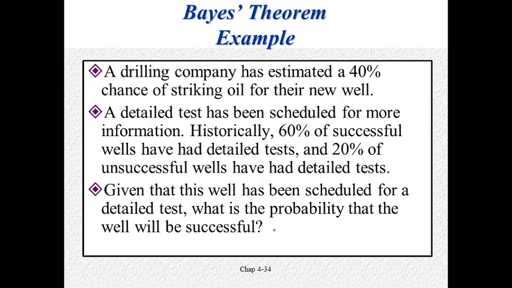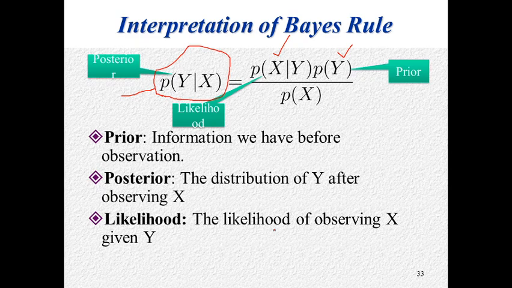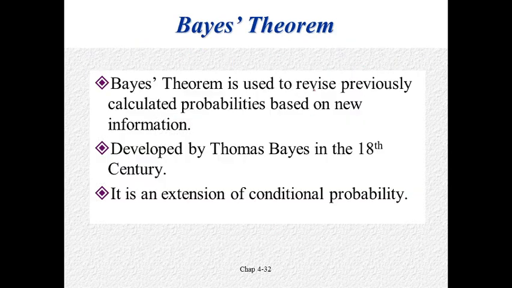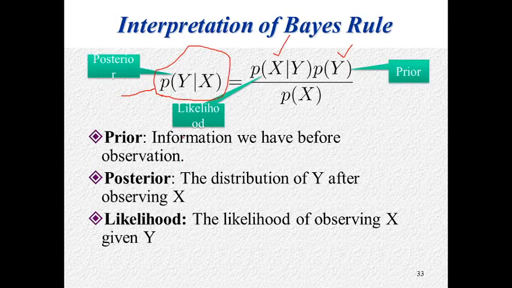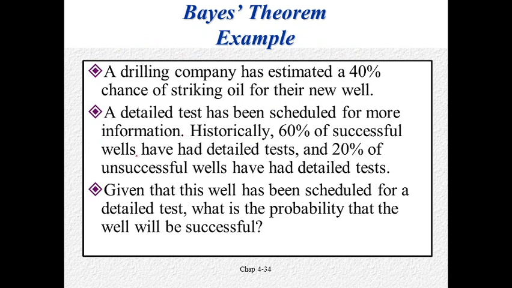This is the concept called revising the probability. It is used to revise previously calculated probabilities based on new information. This is exactly the meaning of that statement. And the new information is that this well has been scheduled for a detailed test. Then what is the probability that the well will be successful?